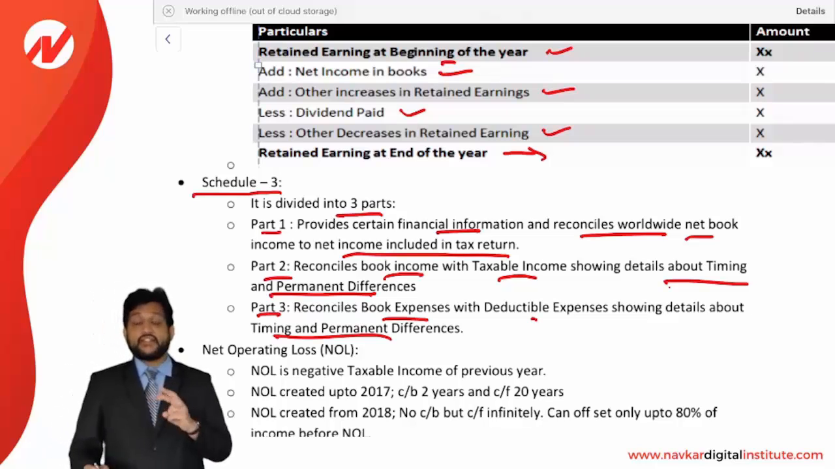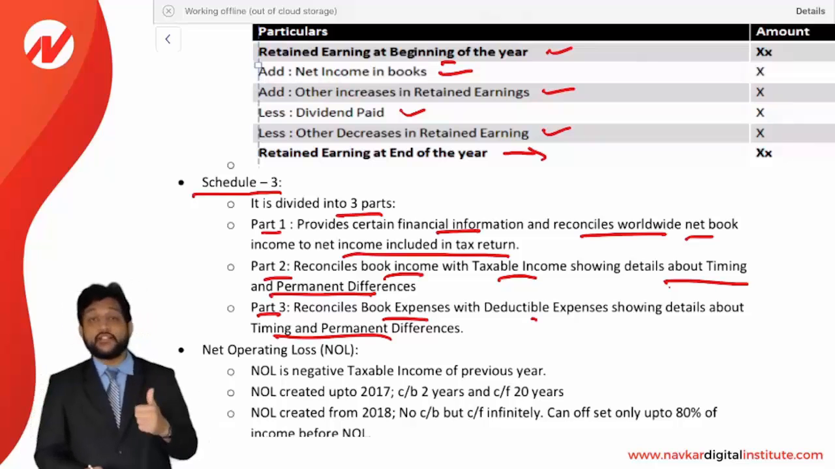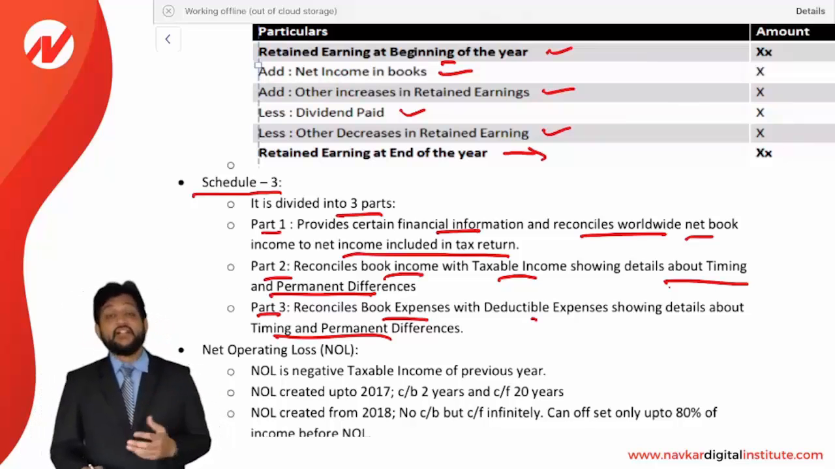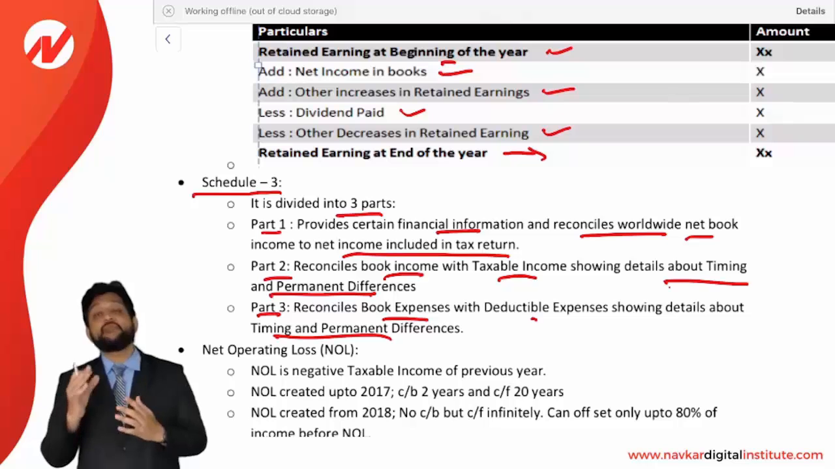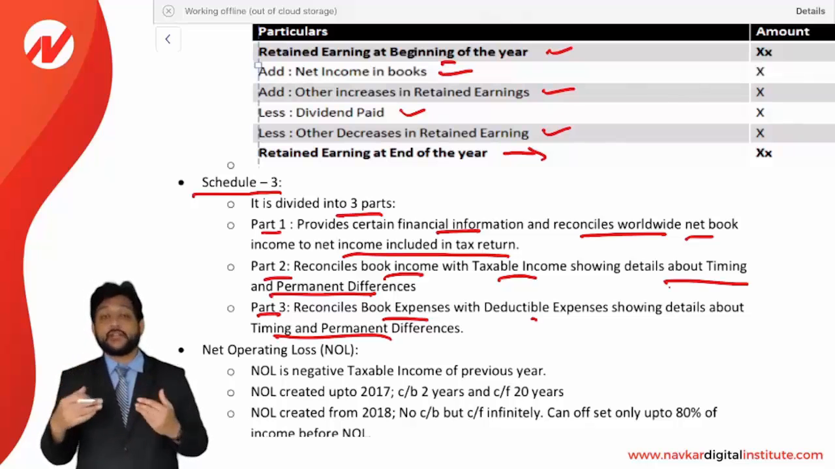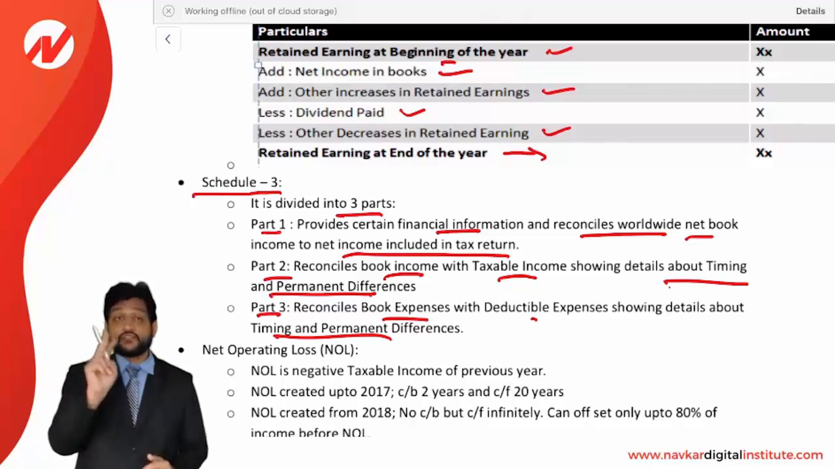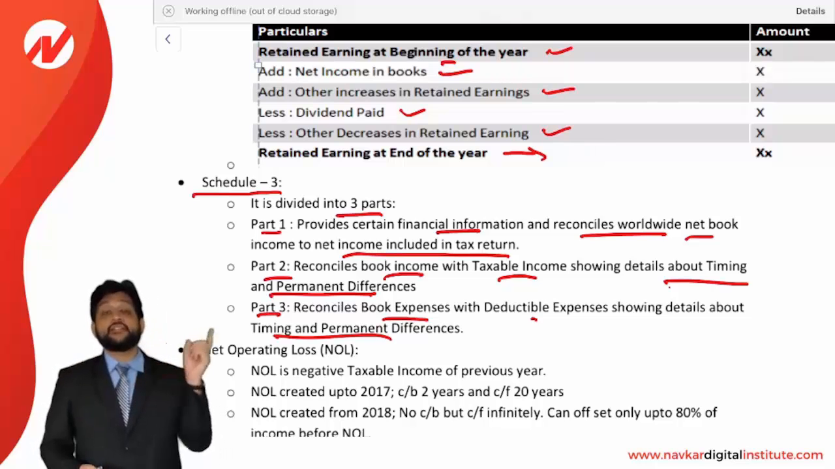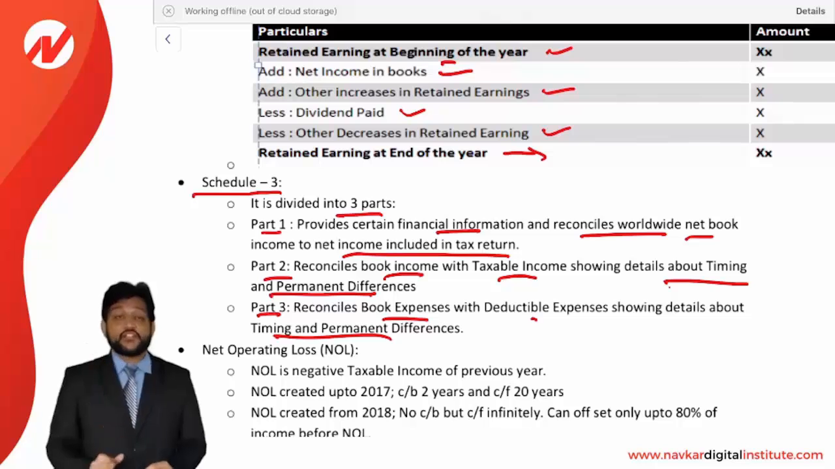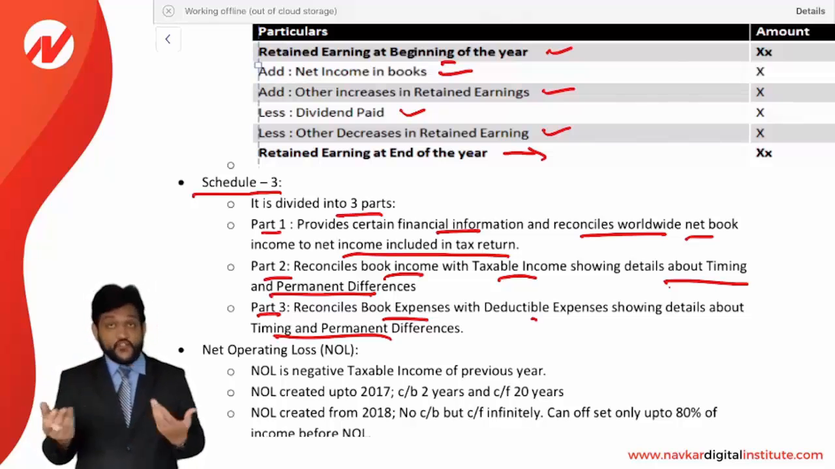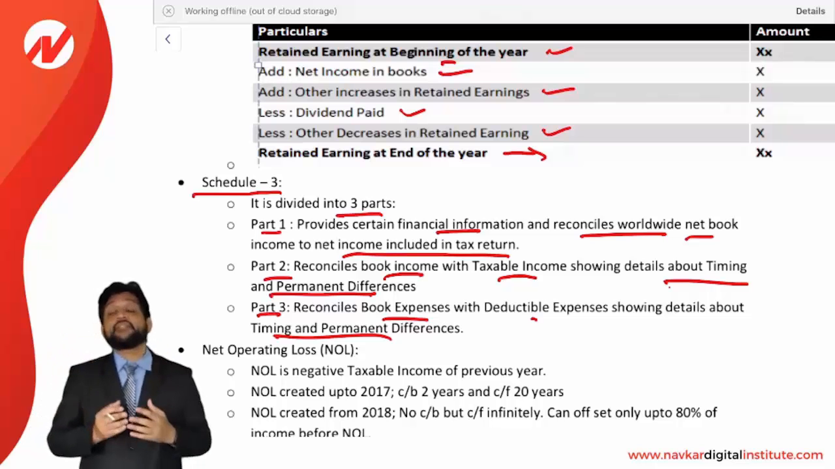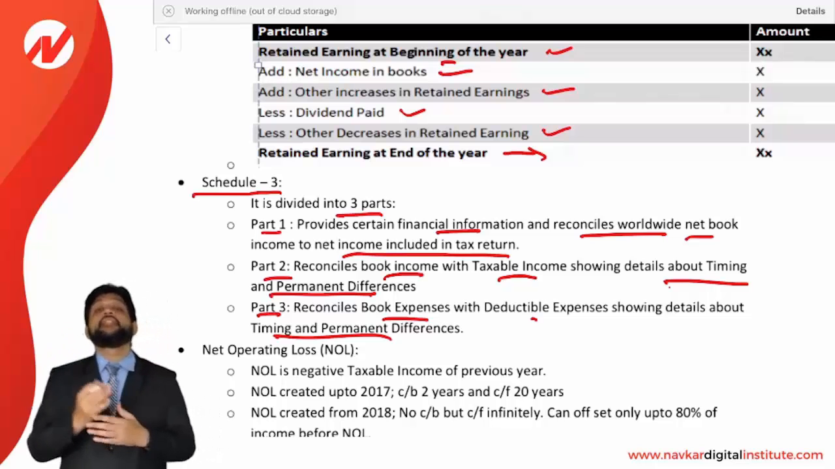See, part 2 and part 3 are similar. Part 2 is talking about income and part 3 is talking about expenses. So income bifurcation will be shown in part 2 and expense bifurcation will be shown in part 3. You can see there are two things they are mentioning: timing difference and permanent difference, which I had also explained in the previous sections. Timing difference means the difference which arises in one period and reverses in a future period, and permanent difference means the difference which is never going to be reversed.